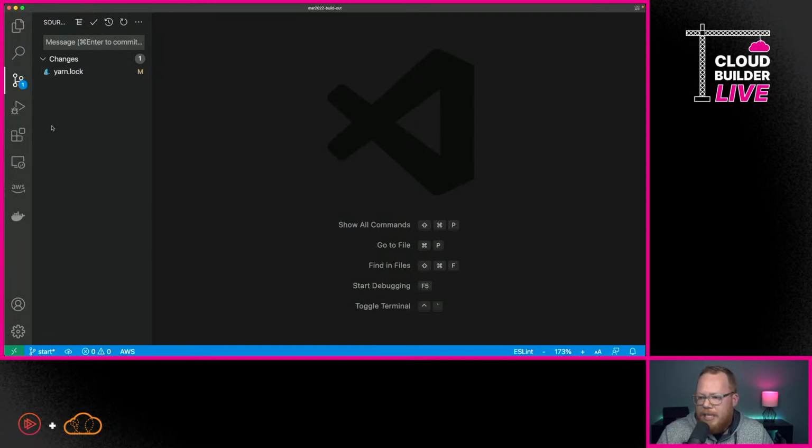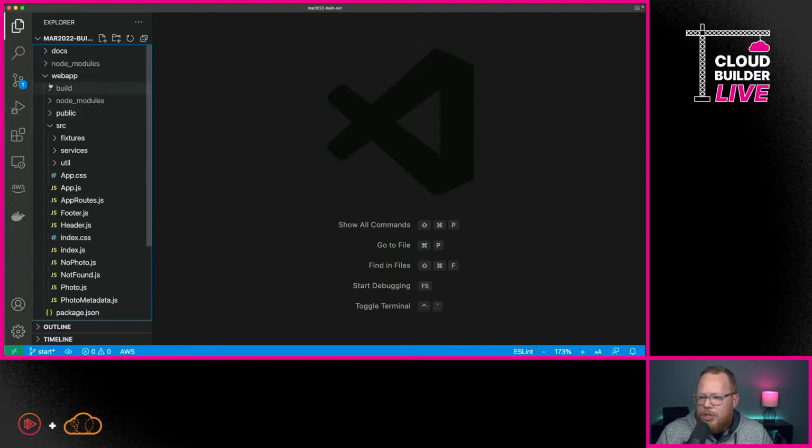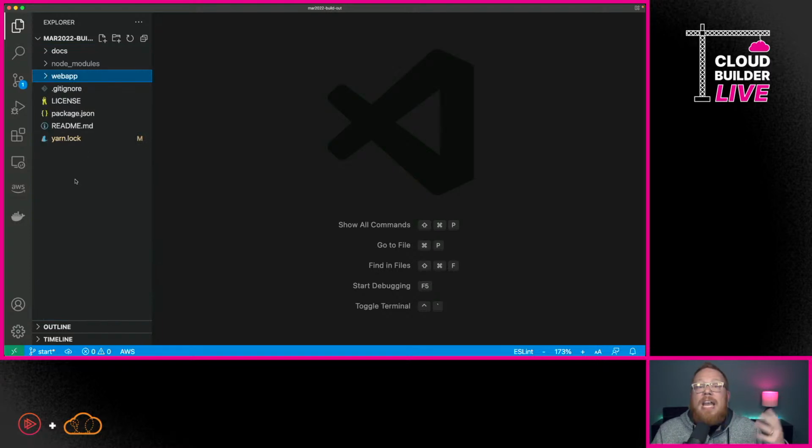I've got a project here that has, for the moment, just really a web application. Now, for those of you that joined us last month, as we took apart how to build an application with AWS Amplify, we're going to be doing something similar here, but it's also going to be different. Some of this will look a little familiar if you joined us for that first episode. And if you didn't, I would highly encourage you to go back and take a look at it on YouTube, and feel free to interact on Discord if you have any questions on that one, because we covered a ton of ground with AWS Amplify last week.